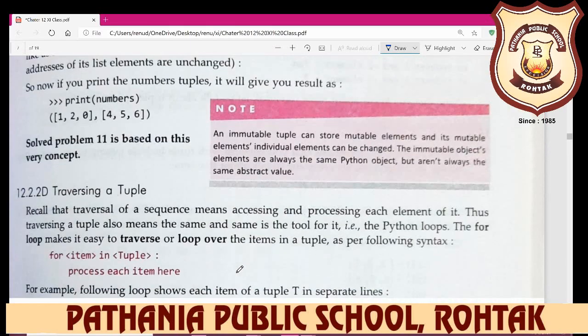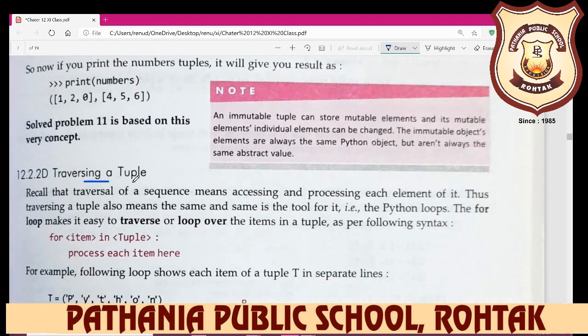So now, traversing a tuple. How will your tuple be traversed? Traversing a sequence means accessing and processing each element of it. Thus traversing a tuple also means the same, and the same tool is used for it.